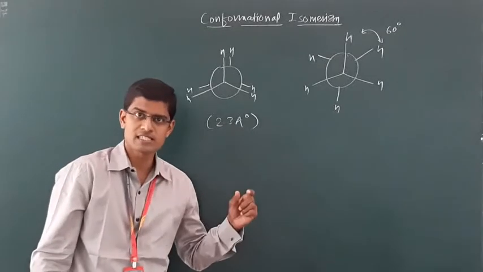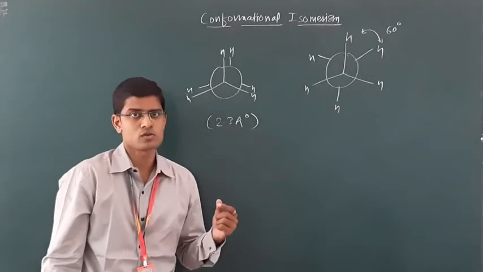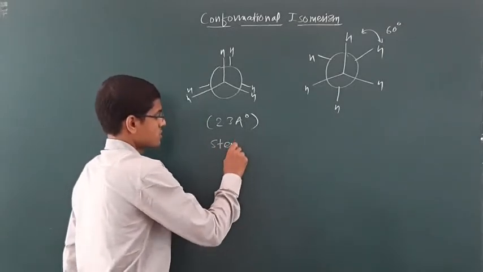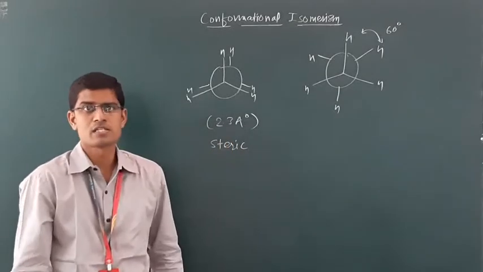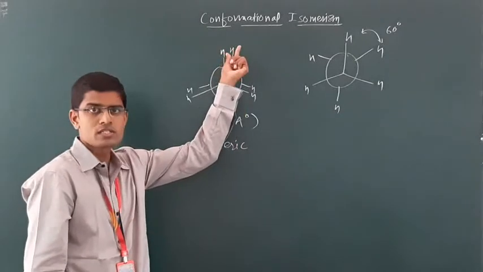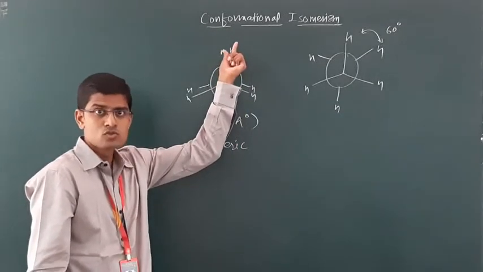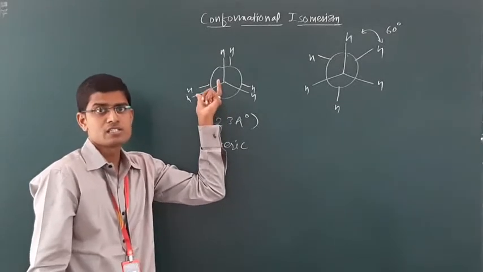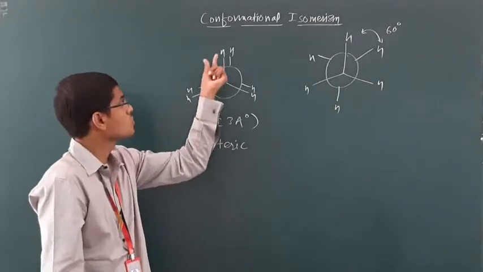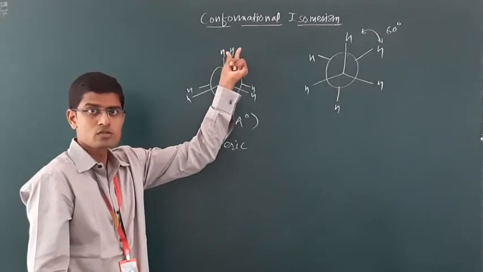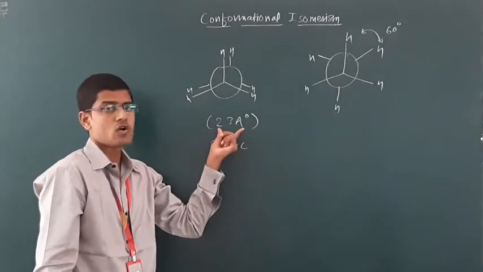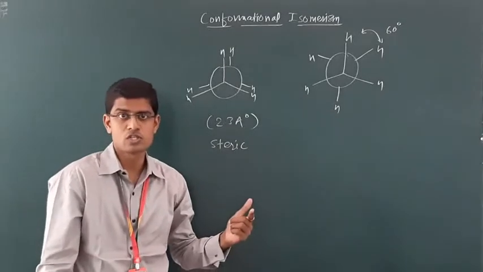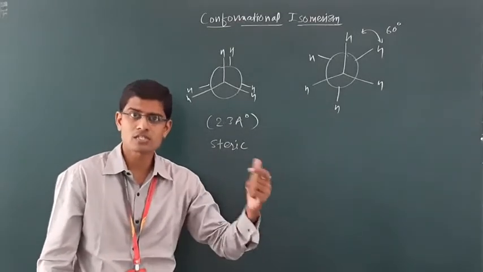Due to this closeness, there is steric hindrance or steric repulsion, crowding of these two hydrogens. So a strain is generated in this molecule. Another strain generated is called torsional strain.